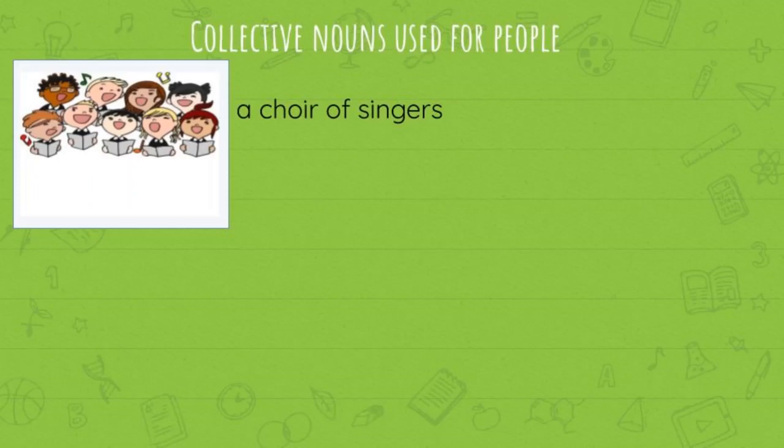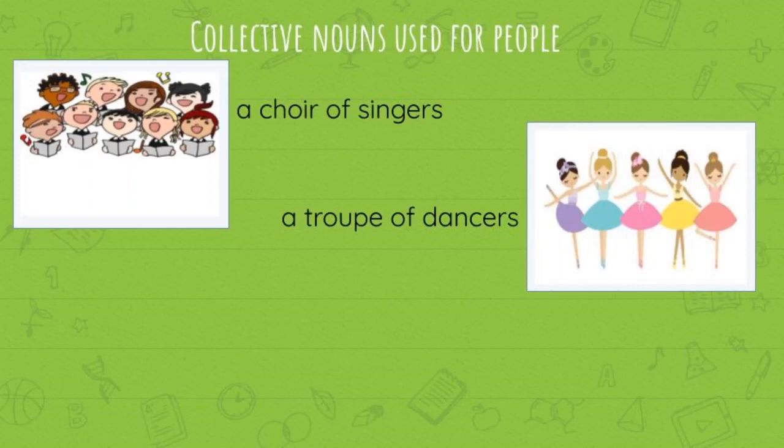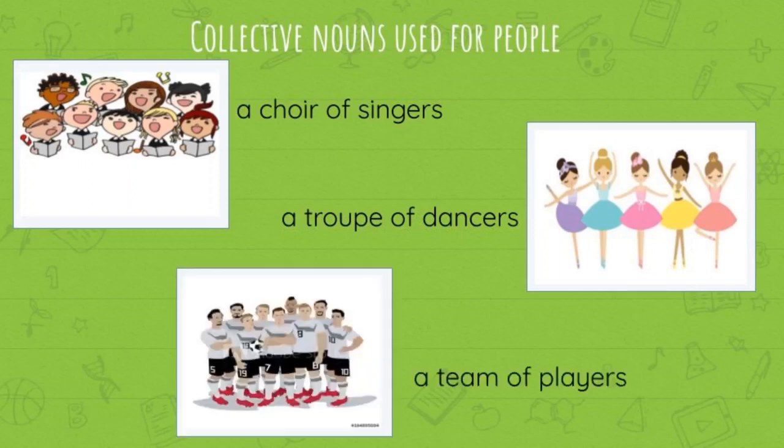Next example is a troupe of dancers. Troupe is the collective noun which refers to a group of dancers. And then the last example is a team of players. Team is the collective noun which refers to a group of players. For example, volleyball team. It means a group of volleyball players. Football team. It means a group of football players.